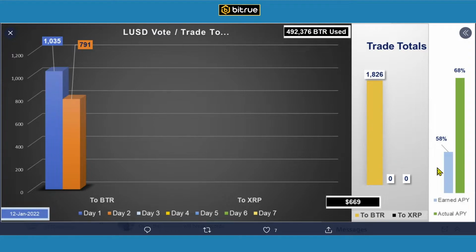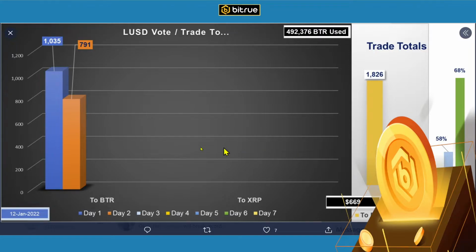And this basically says the earned APY and the actual APY. What this means is if I did not sell the LUSD at all, I'd have an APY of 58%, which is great. But I did sell it, and I sold it for BTR, as we talked about here. And by doing that, the APY is actually higher at 68%. So far, that was a move that was worth it. Let's put that back.